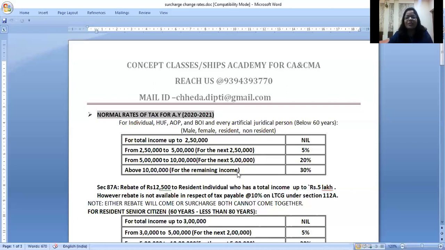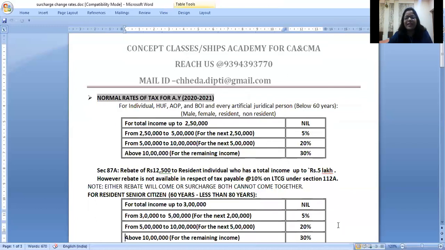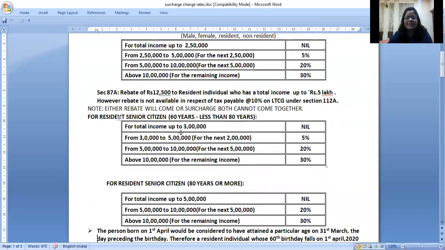Okay. Now coming to senior citizens, all the slab rates are the same, except that for senior citizens the basic exemption limit is not 2,50,000, it is 3 lakhs. So 3 lakhs to 5 lakhs, the first slab on the 2 lakhs, it is 5%. 5 lakh to 10 lakhs, it is 20%. Above 10 lakhs, it is 30%.